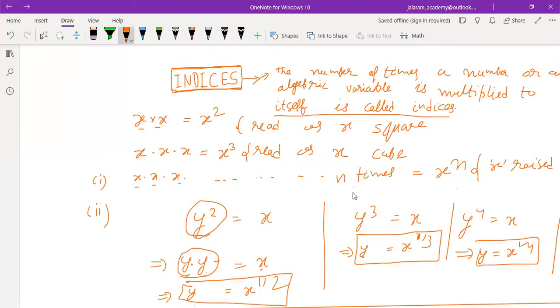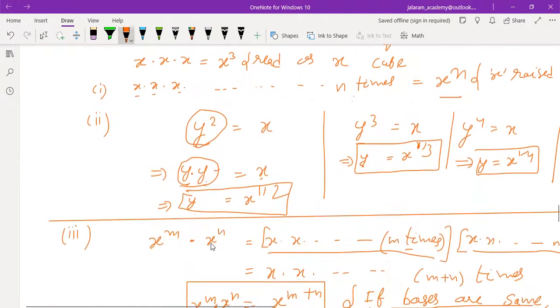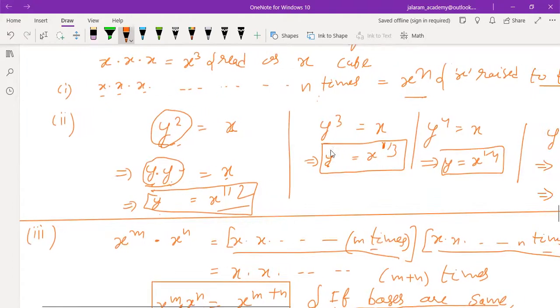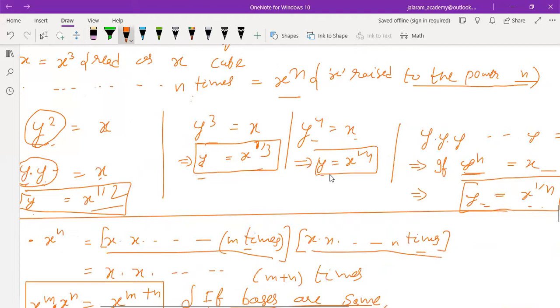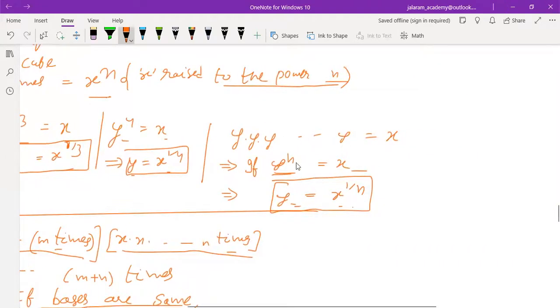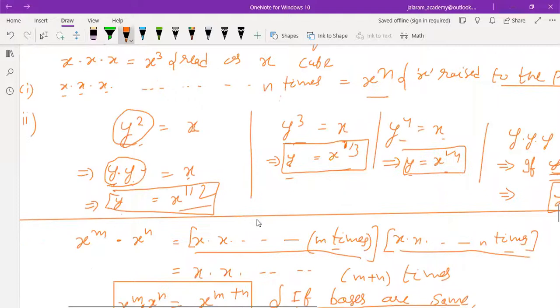x into x into x till n times is x to the power n. And if y square equals x, y equals x to the power half. If y cube equals x, y equals x to the power 1 by 3. If y to the power 4 equals x, y equals x to the power 1 by 4. So if y into y into y n times is x, that means y to the power n equals x, that is y equals x to the power 1 by n.